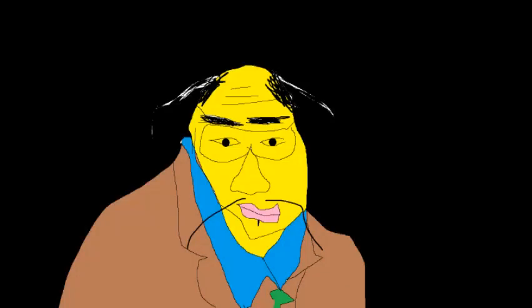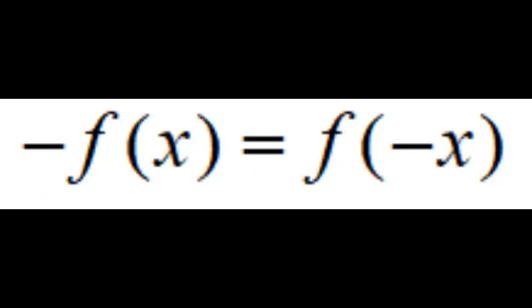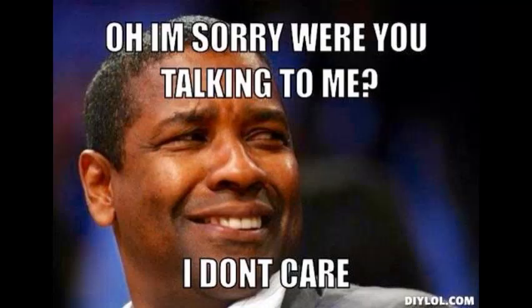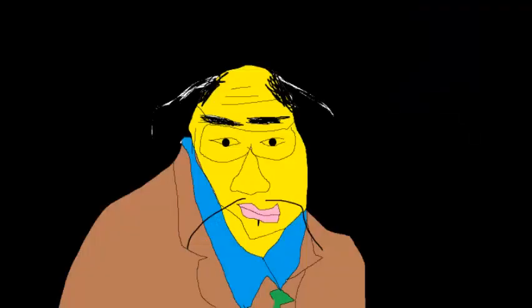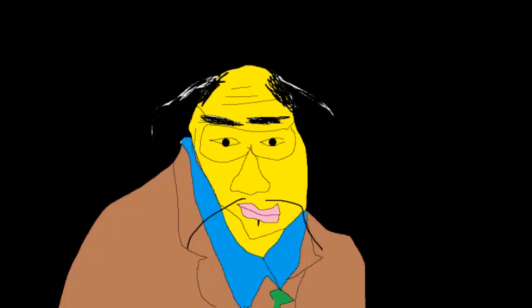But what if we only have the equation? If f of x is equal to f of negative x, it is even. If negative f of x is equal to f of negative x, it is odd. Sounds complicated, yes, but we can put this in layman's terms. Even functions don't care if I put a positive or negative value in. They will remain the same whether I put in -2 or +2. Odd will do the opposite. If I put a positive value in, the negative value will give me the same result but opposite.